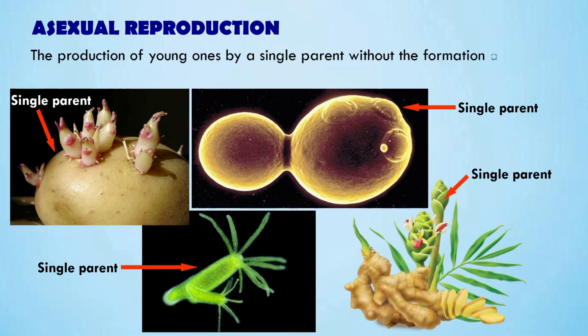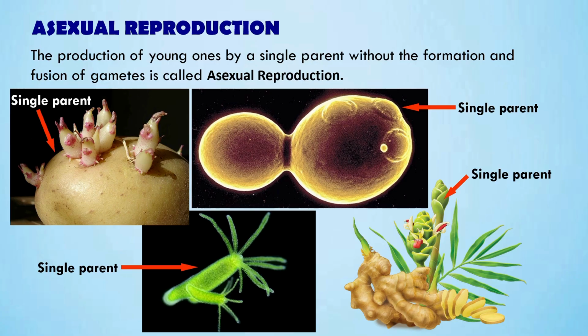Asexual reproduction is a type of reproduction in which only one parent is involved. There is no formation or fusion of gametes, and the young ones produced are identical to the parent. In this slide, you can see several examples of asexual reproduction.